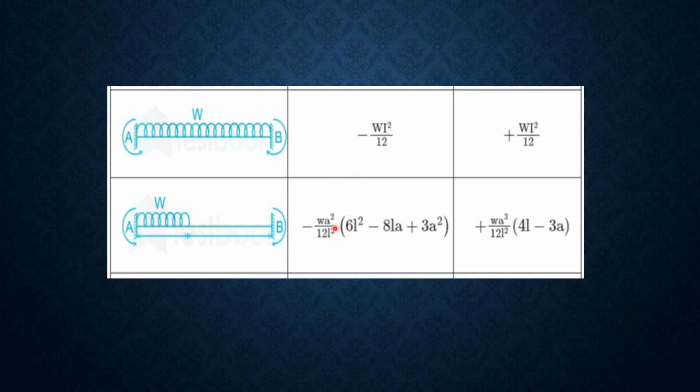So this is the formula for MFAB: minus WA square divided by 12L square, in brackets 6L square minus 8LA plus 3A square. Then for MBA, plus WA cube divided by 12L square into 4L minus 3A.